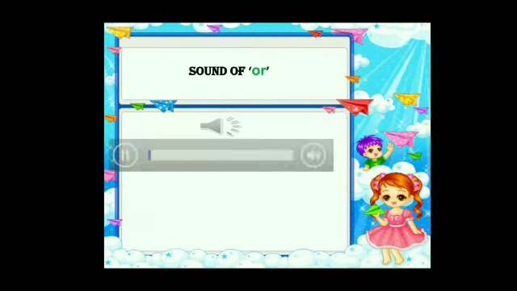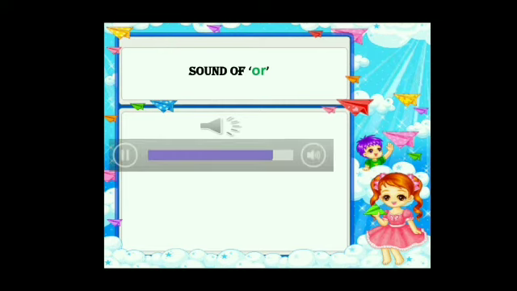So let us hear the sound of O. O. O. O. O. O. O. So this was the sound of O. The sound of O is O. While it is written OR, but the sound is O.